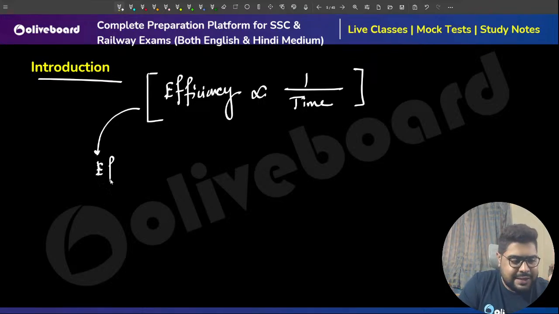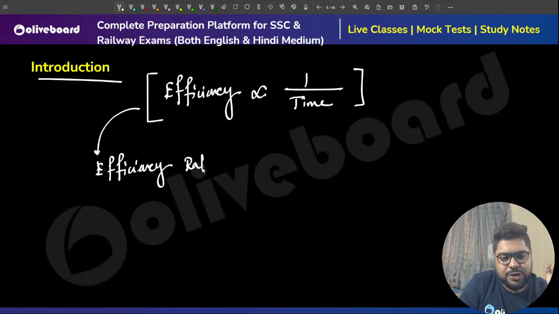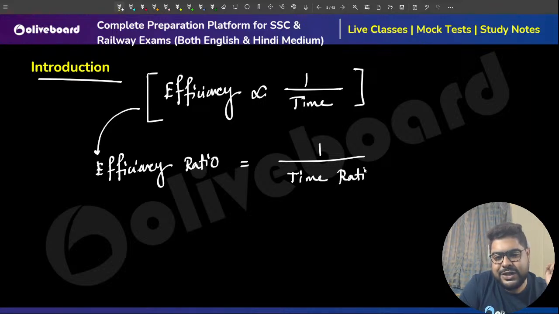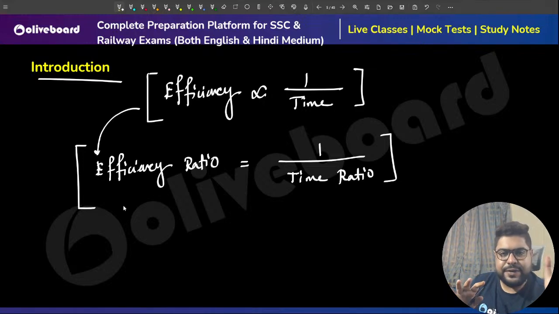Whatever is the efficiency ratio, the opposite will be the ratio of the time they will take. Whatever is this ratio of efficiency, the exact opposite will be the ratio of time. So that is the basic concept upon which this entire chapter of time and work is dependent.